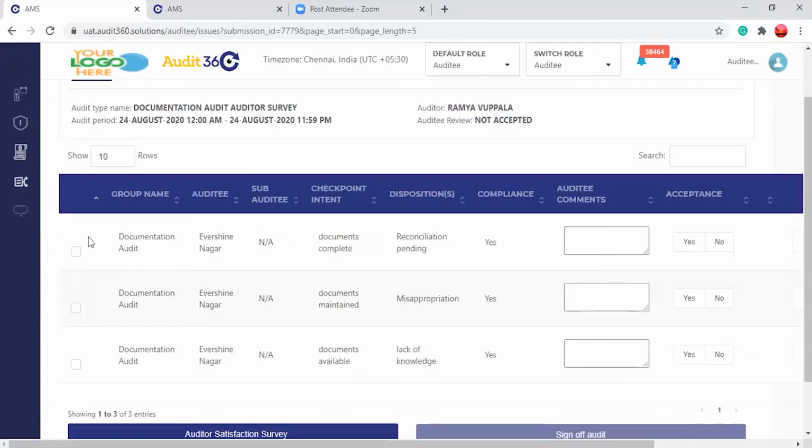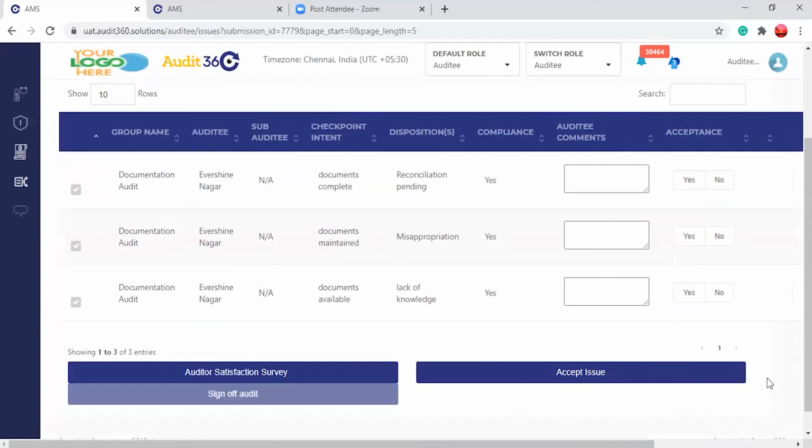See here, there are multiple checkboxes. If you want to give a sign off in one go, you can select everything and give an accept issue. Since we have selected the auditor survey earlier, that is also reflecting here. If you don't select this, it will not be shown here.